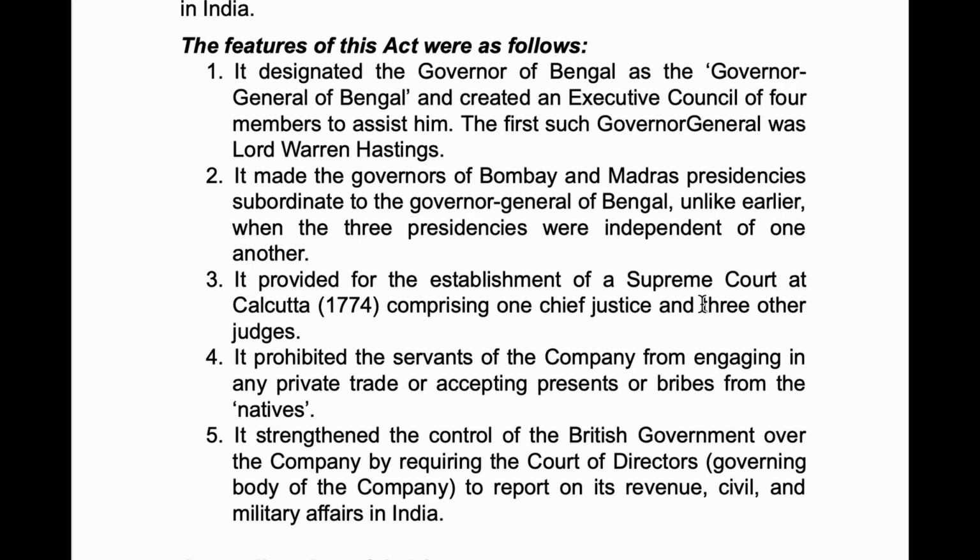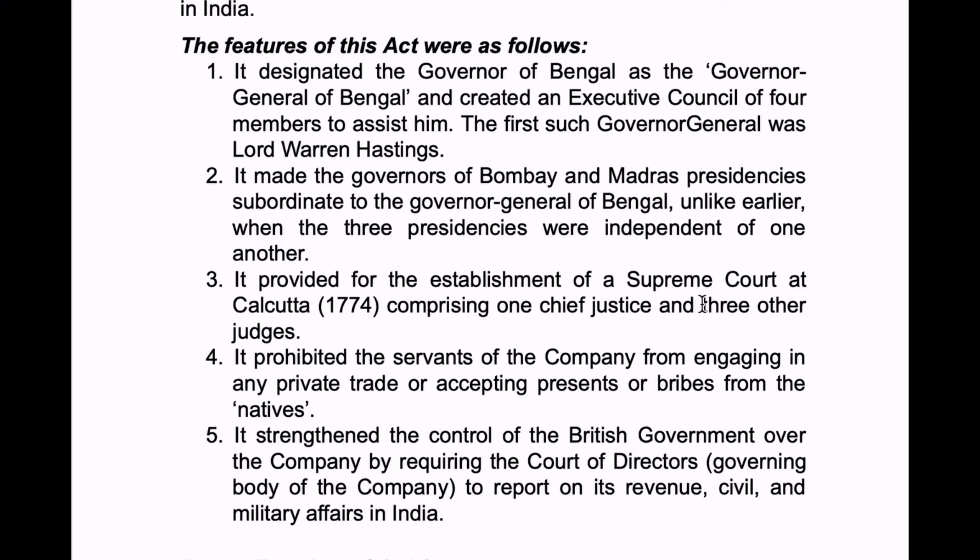Next, it made the governors of Bombay and Madras presidencies subordinate to the Governor General of Bengal, unlike earlier when the presidencies were independent of one another. So before, we would have Governor of Bombay, Governor of Madras and Governor of Bengal as independent bodies. But after the passage of the Regulating Act, the Governor of Bombay and Governor of Madras became subordinates to the Governor General of Bengal. Is that clear, guys?